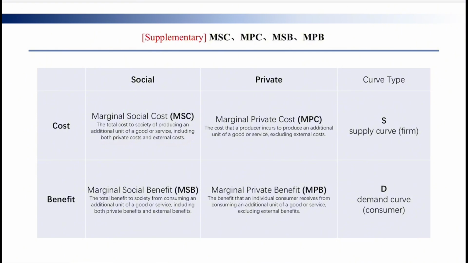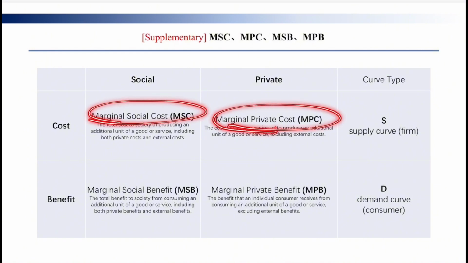And the marginal private cost does not include the external cost. It just considers itself, but not the whole society. And these two lines are supply curves because it's cost. Cost is for firms, and firms are for the supply curve.